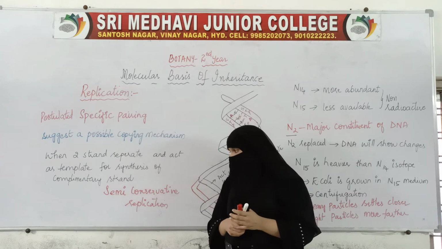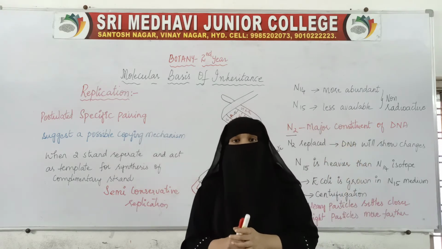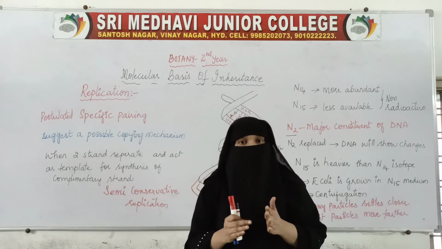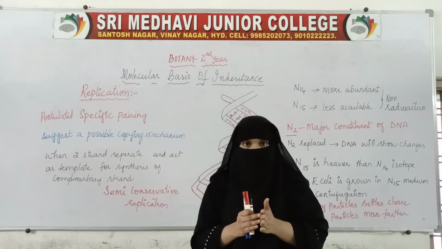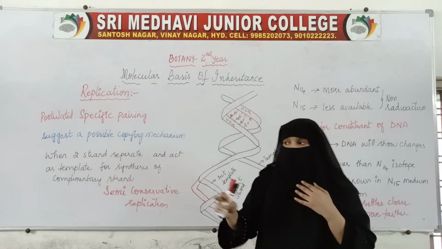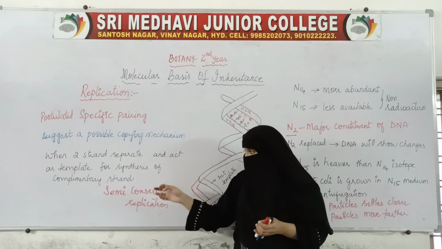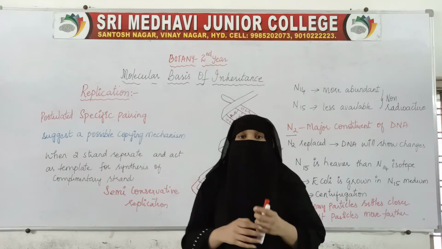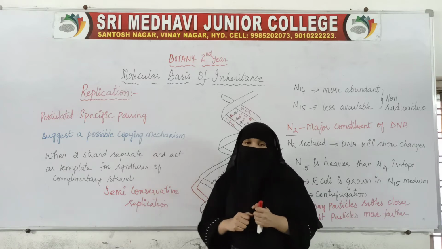semi-conservative replication. So we say that DNA replicates, makes its own copy, by the semi-conservative method. That is, it will have one parent strand and one complementary strand. The parent strand is the old one, the complementary strand is the new one. So this is the semi-conservative model of replication, and scientists have proved that DNA replicates by the semi-conservative method with the help of an experiment.